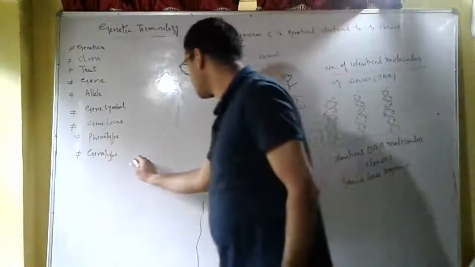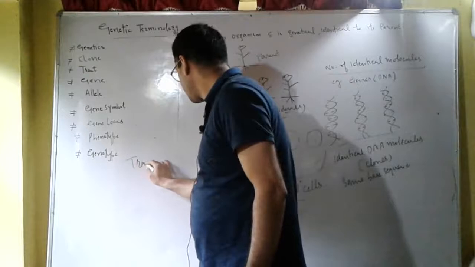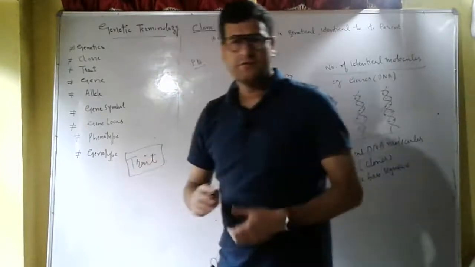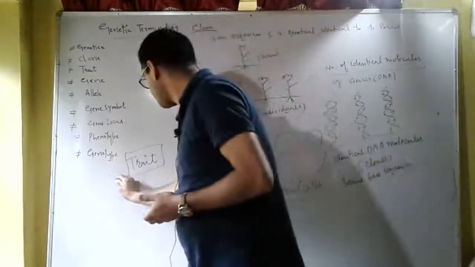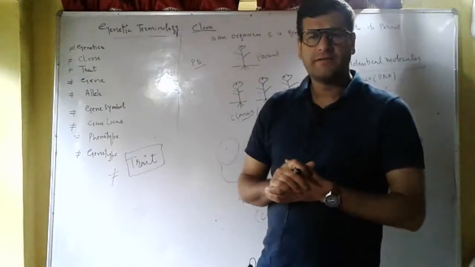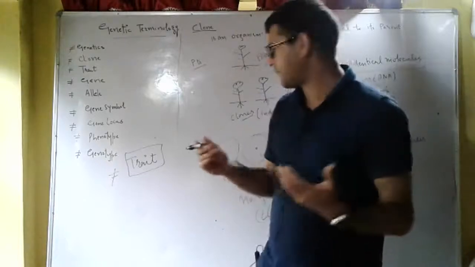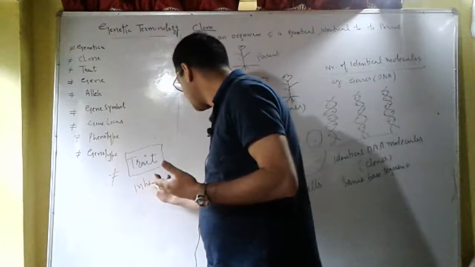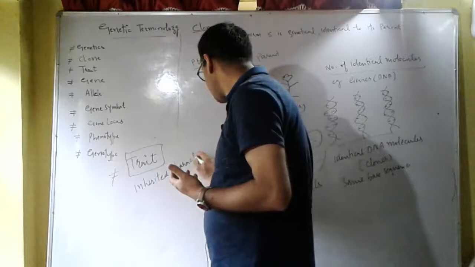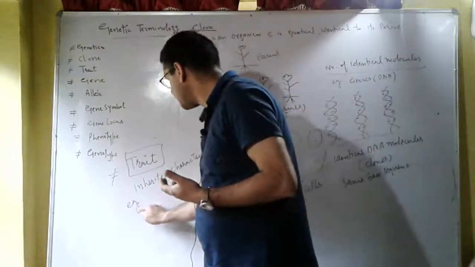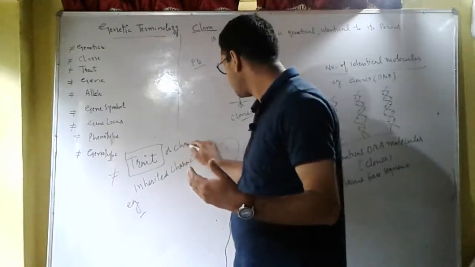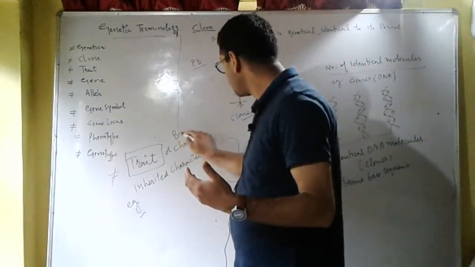Then we have trait. What is trait? Technically, trait is an inherited character. For example, trait is simply a biological character.